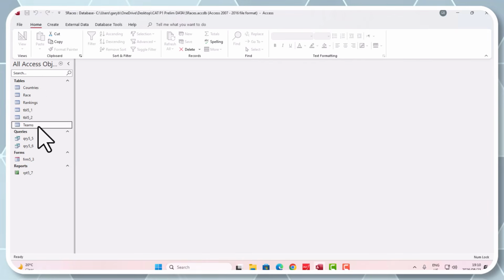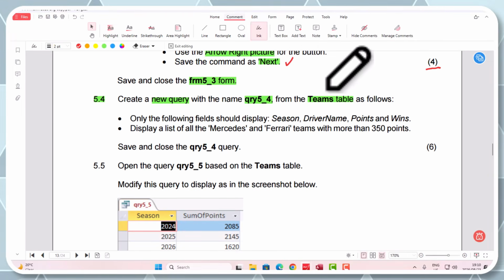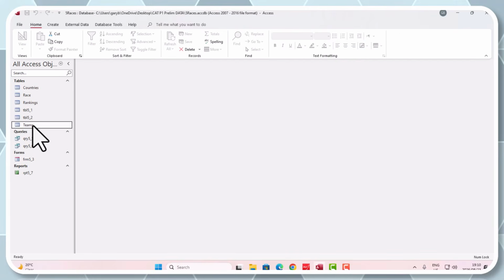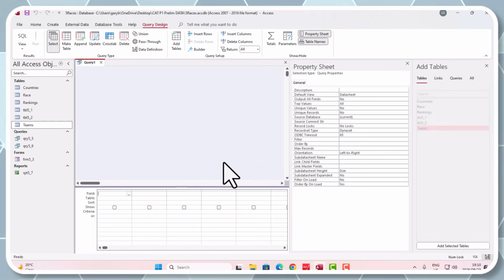Right, and I'm going to go here to Access now, and it's important that we decide where we start our query. So let's just quickly confirm again in the question. They say we must be based on the teams table. So watch what I'm doing. I'm going back here, and I've clicked on the teams table. Then I'm going to go to Create, and I'm just going to go to Query Design. I'm not going to use the wizard. Guys, you're welcome to try it, but I'm going to go to the design.